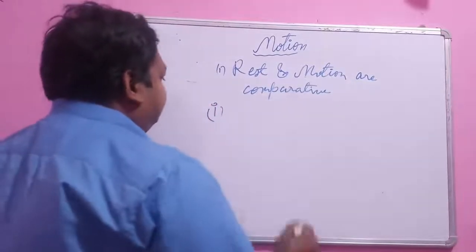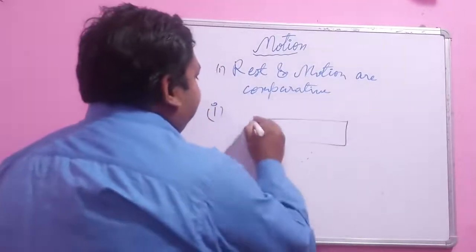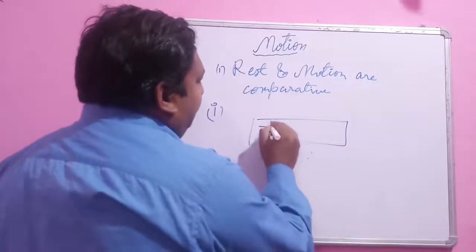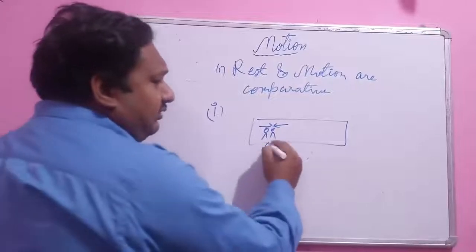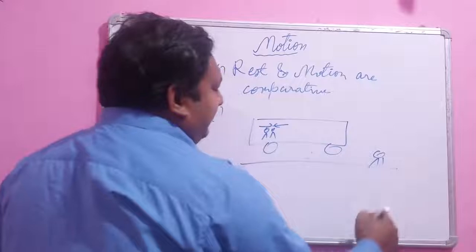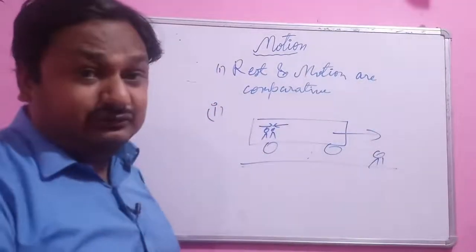Now, passengers sitting in the bus look at each other and see they are at rest, although the person standing on the roadside sees that the bus is in motion, and along with the bus, these passengers are also in motion.